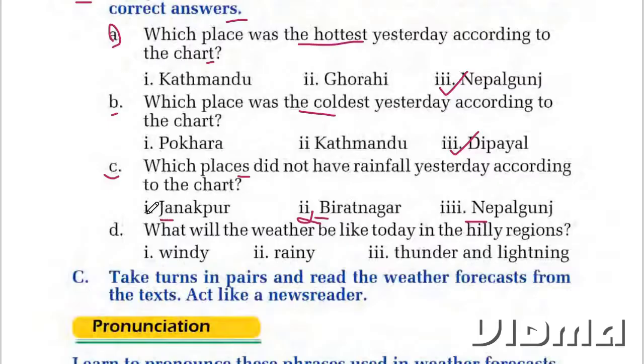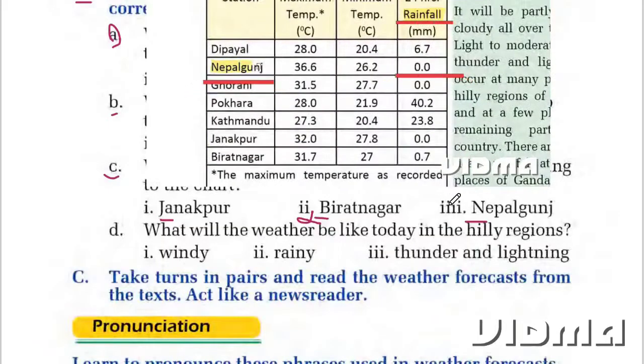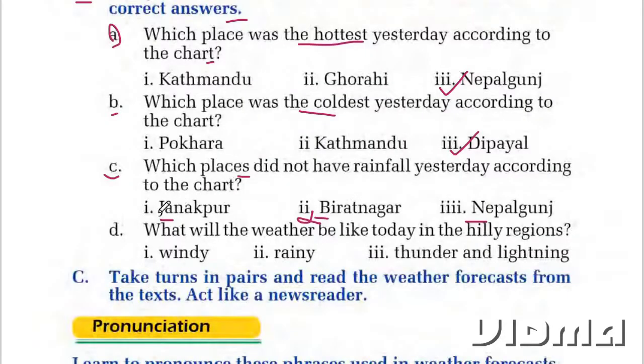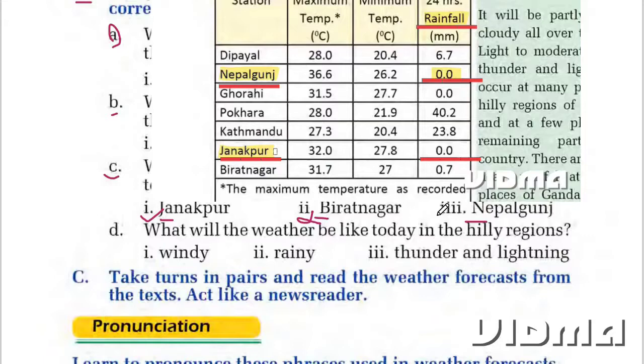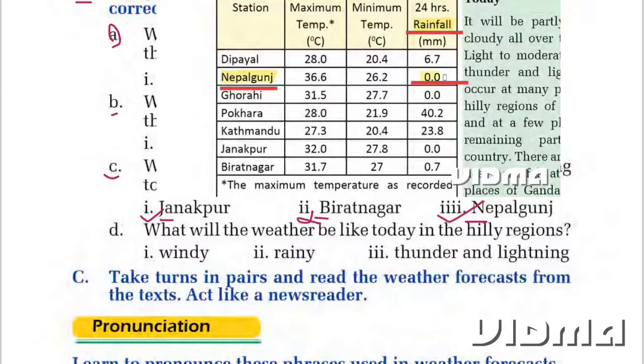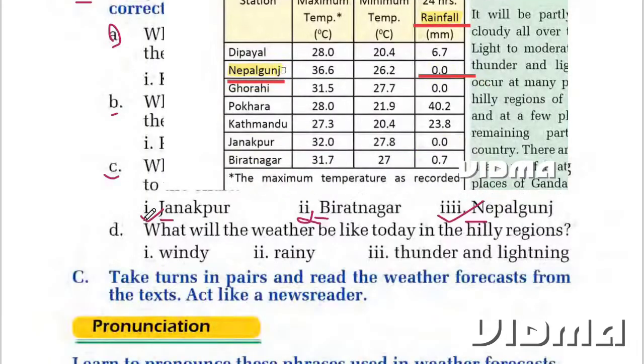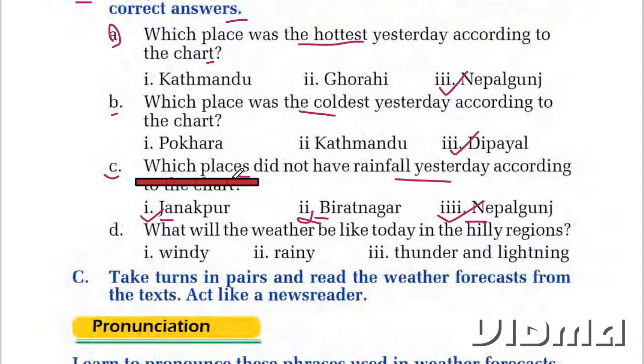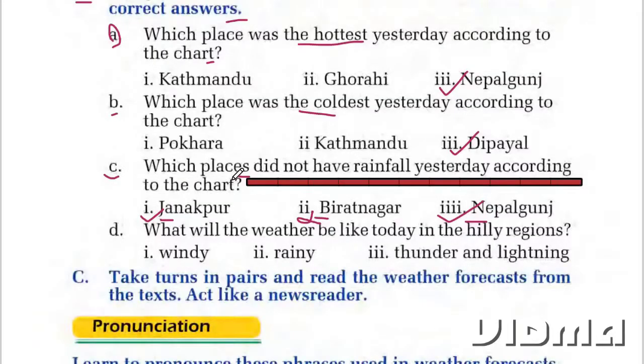So two are left. Janakpur, there was no rainfall. Nepalganj, there was no rainfall. So it says which places. So our answers, first Janakpur, then Nepalganj. These two places did not have rainfall yesterday according to the chart. Remember, we have two answers, because the question says which places. It does not say which place, it says which places.